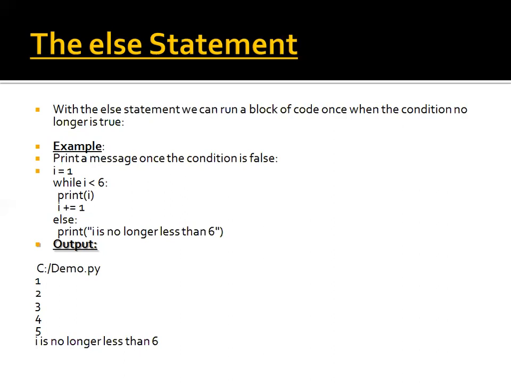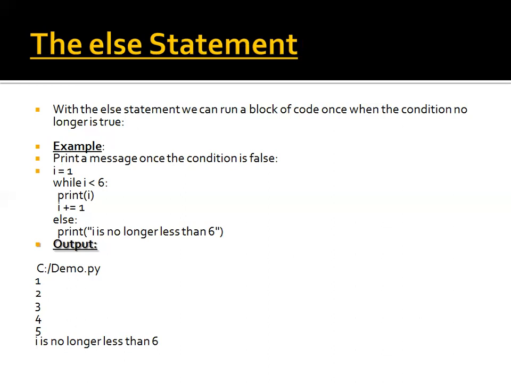So first we put the value of i as 1. After that we use a while statement with condition i less than 6. We print the value of i. We use i plus equal to 1 for increasing the value of i. We use an else statement because our while loop condition becomes false and we want to print the particular message, and our message is "i is no longer less than 6".